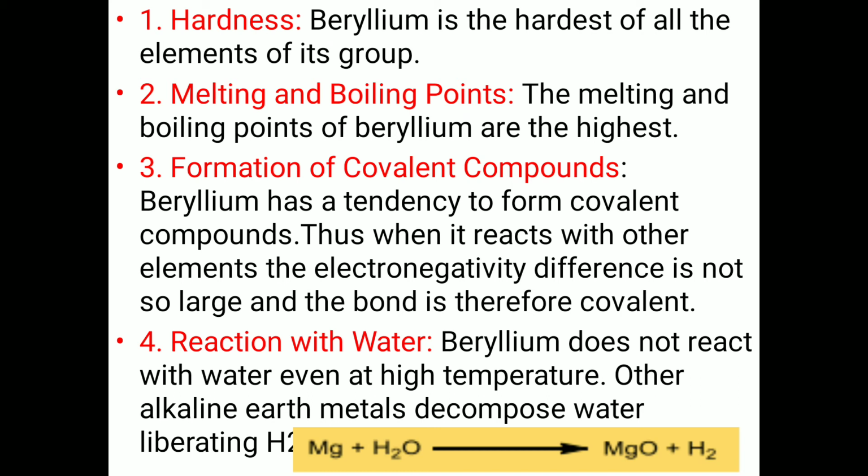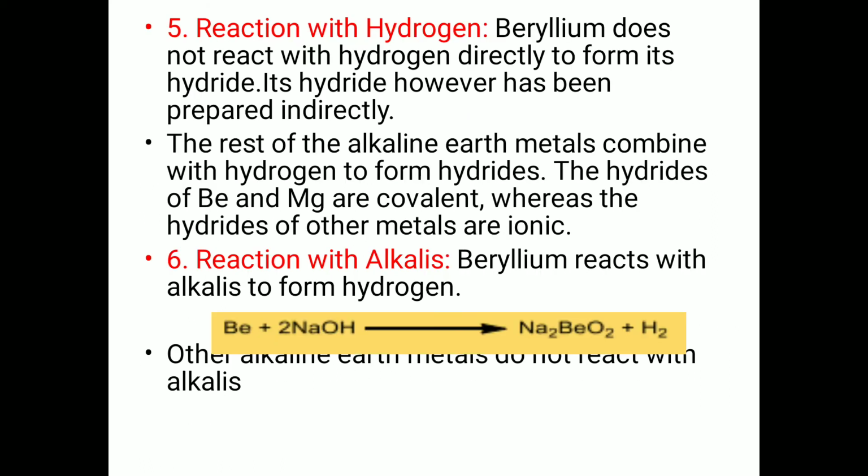Reaction with water. Beryllium does not react with water even at high temperature. Other alkaline earth metals decompose water, liberating hydrogen gas. Reaction with hydrogen. Beryllium does not react with hydrogen directly to form its hydrides. Its hydride, however, has been prepared indirectly. The rest of the alkaline earth metals combine with hydrogen to form hydrides. The hydrides of beryllium and magnesium are covalent, whereas the hydrides of other metals are ionic.